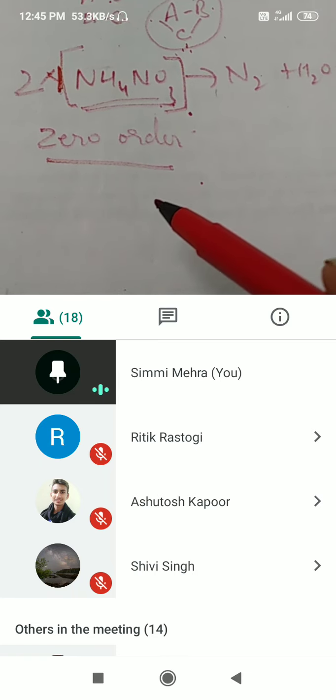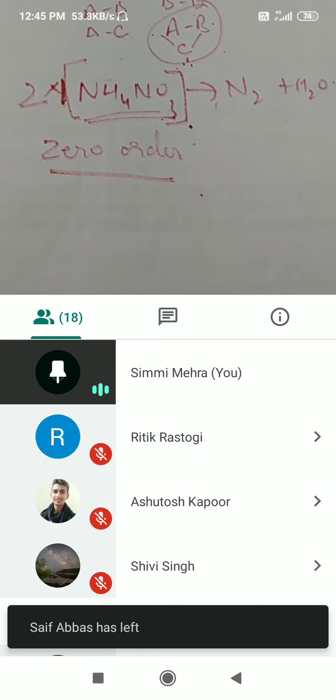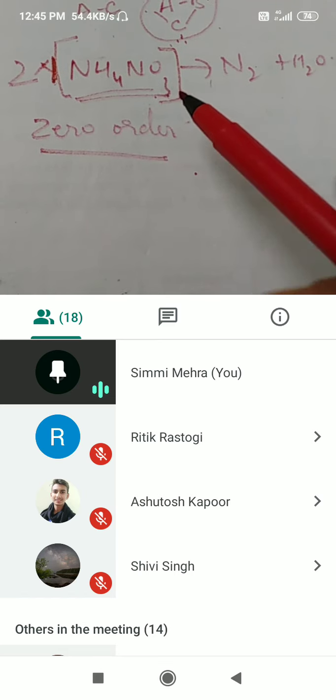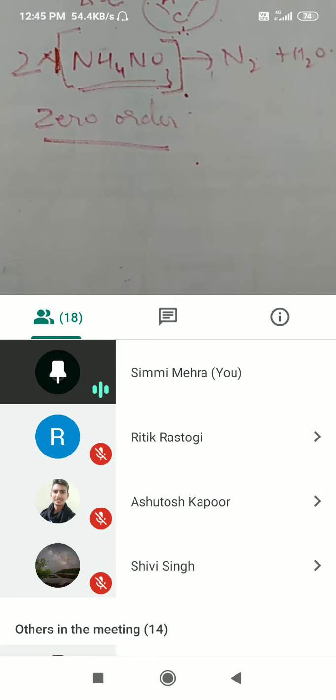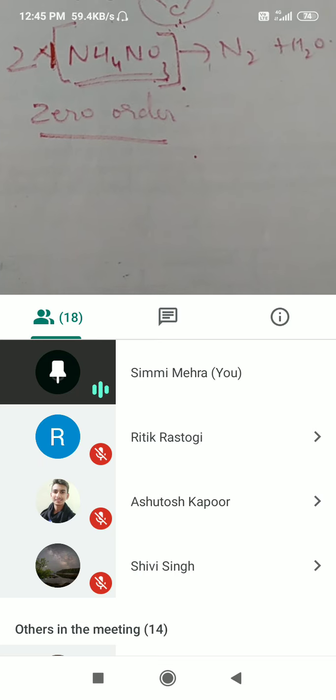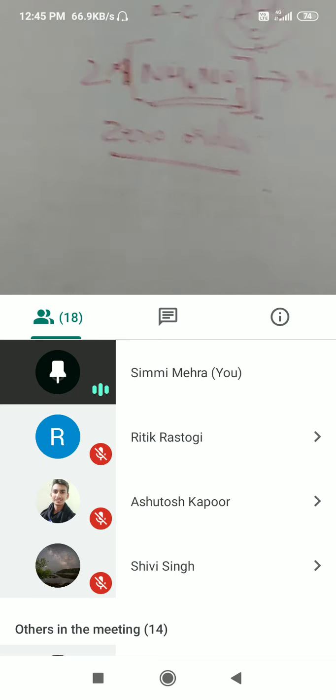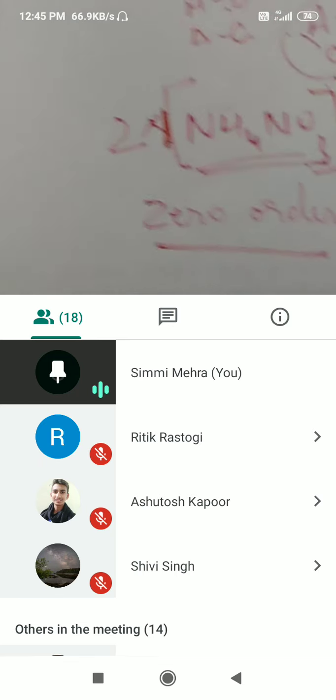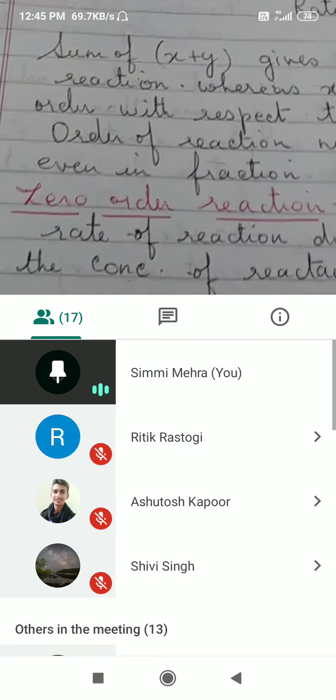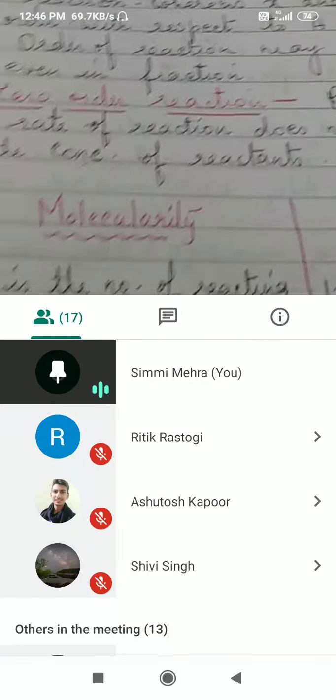We can increase the surface area of the reactant. We are not increasing concentration, but we can increase the surface area. We can have it in powdered form, isn't it? Then too the rate of reaction will increase. But we will not change the concentration of the reactants.